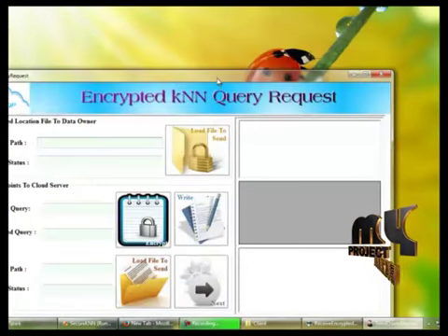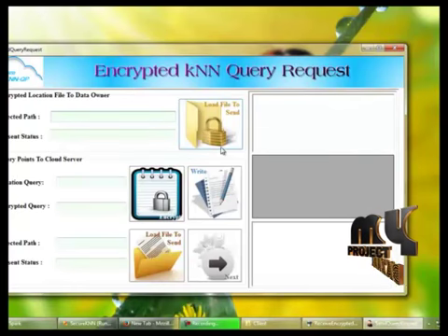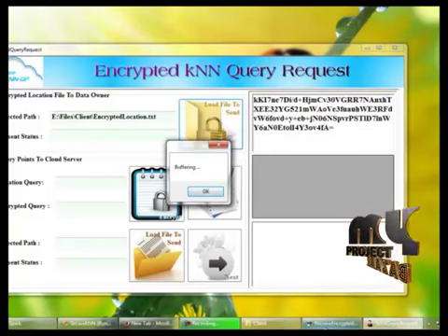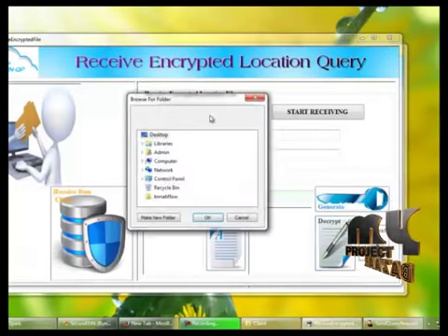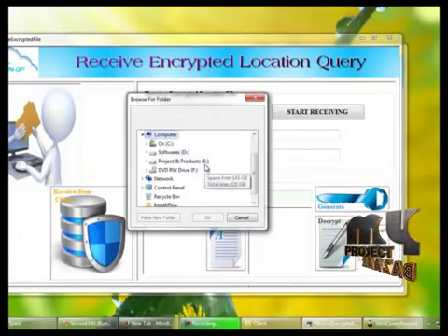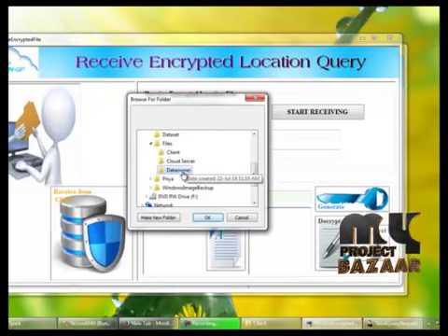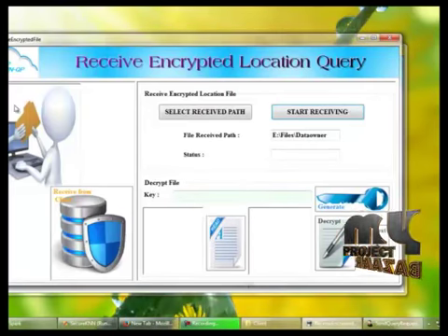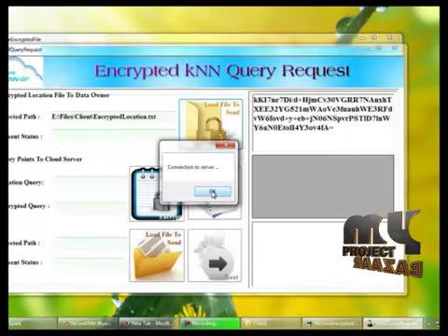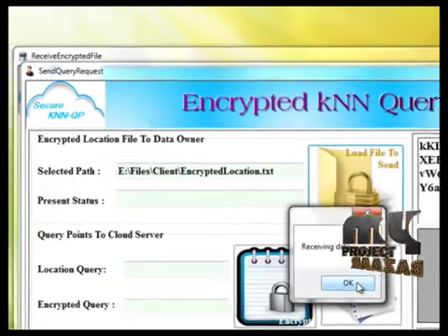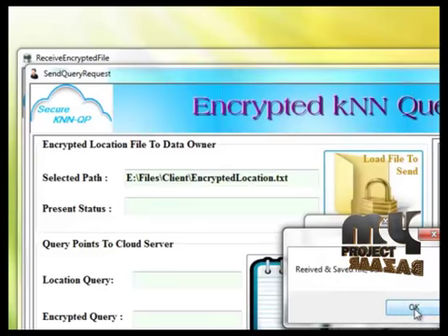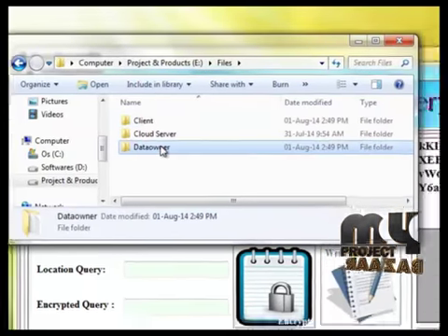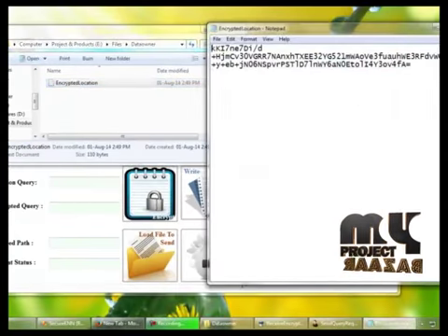And the next process is sending this encrypted location to the dataset owner. For that you have to load the encrypted location, buffering, and on the data owner side we have to select the receiving path, which was already created, the data owner folder, and start receiving. Running, receiving file, buffering and connection to the server, file sending and receiving data on the dataset side, and saving file. File received and file transferred. And we can view the transferred file on the data owner side which we sent from the client side.